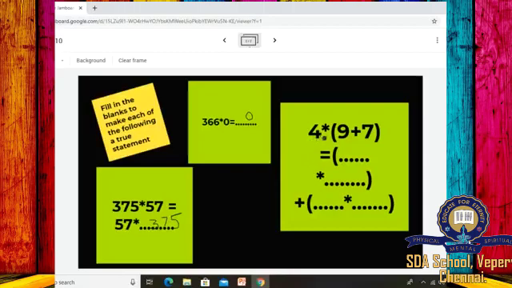So here 4 into 9 plus 7 is equal to dash into dash plus dash into dash. Yes, you have to multiply 4 inside. So 4 into 9 plus 4 into 7.